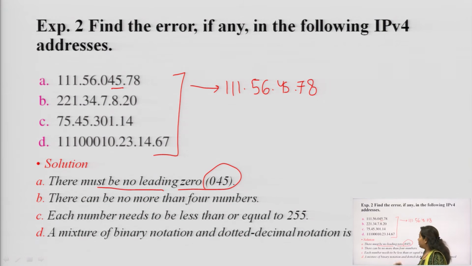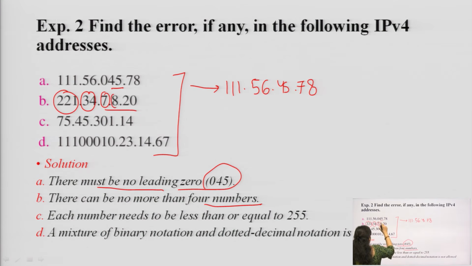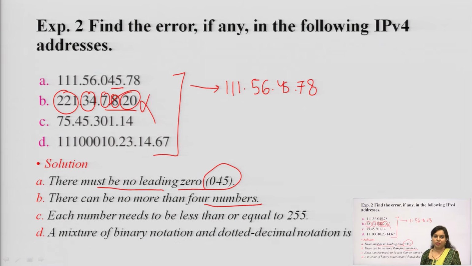Now, the next example: there cannot be more than 4 numbers. Here this is the first number, second, third, fourth and fifth. This is wrong. We have to consider only 4 numbers, separated by dots, and only those have to be considered.